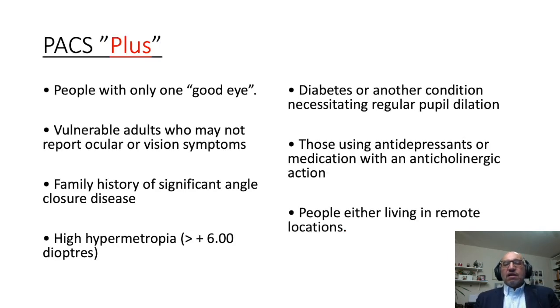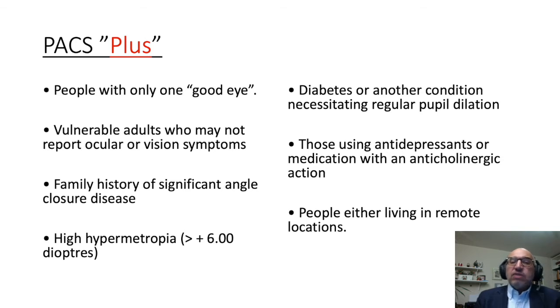There is a subset of patients with a shallow anterior chamber, a subset of PACS called PACS plus, and those patients we usually feel more worried about, like a patient who is one-eyed and having a shallow anterior chamber, a patient who is going to have frequent dilatation of the pupil for fundus examination, persons using antidepressants and anticholinergics, and patients living in a remote area where access to medical care is not easy.